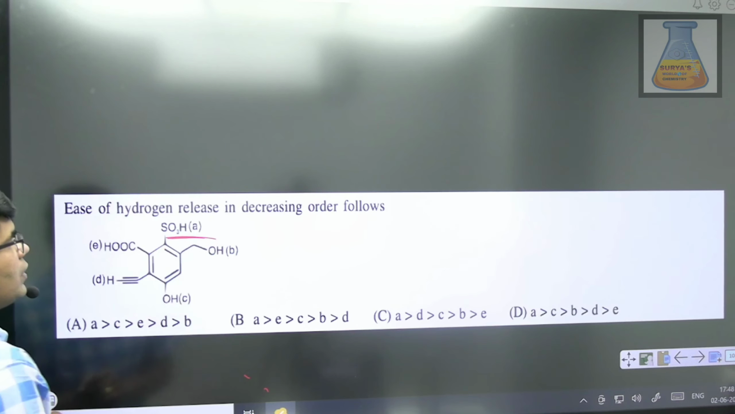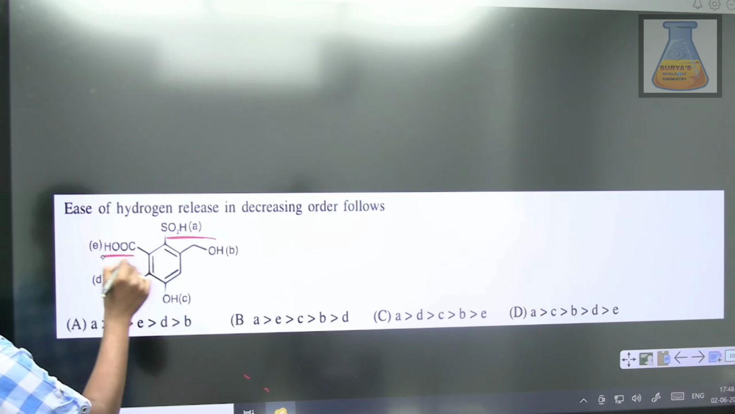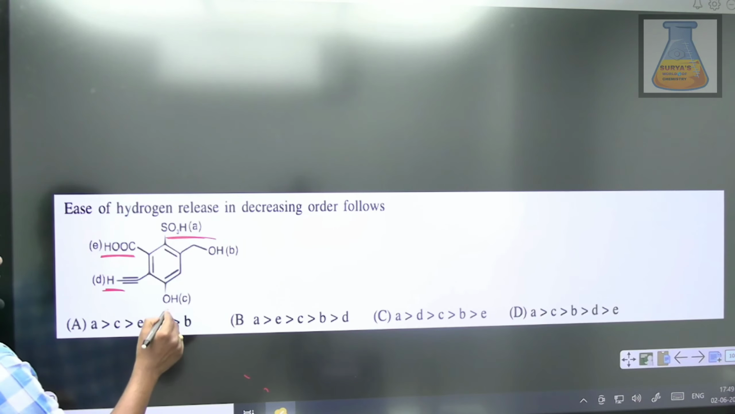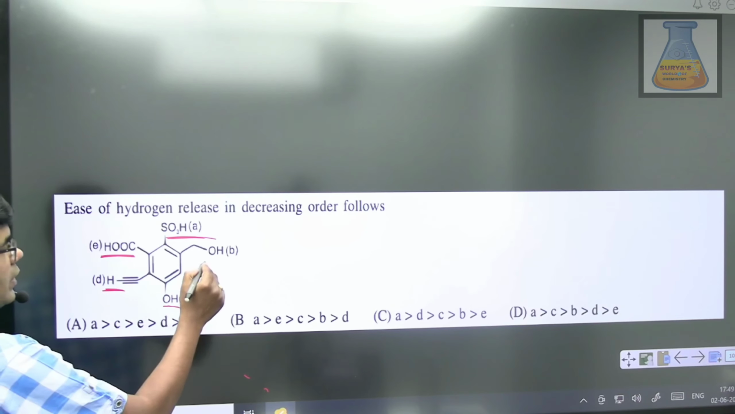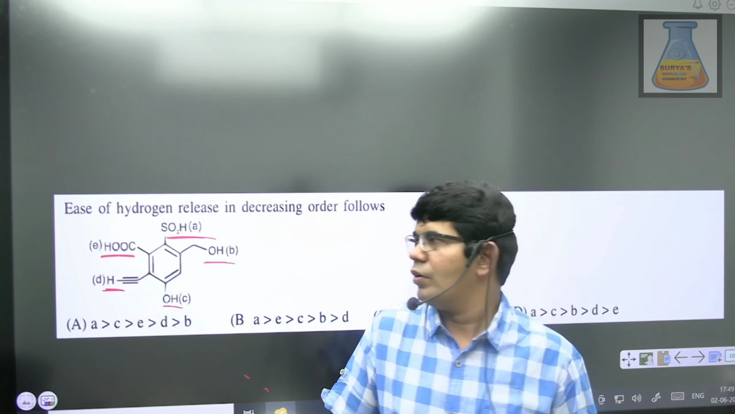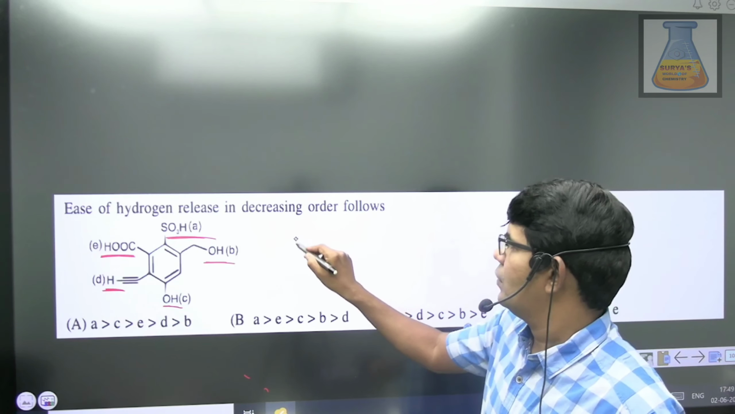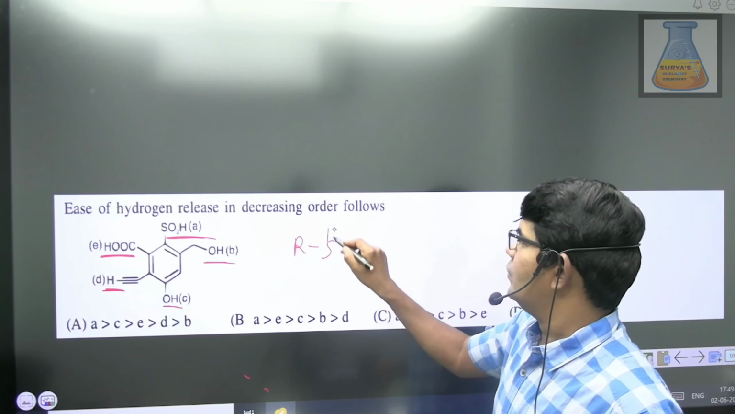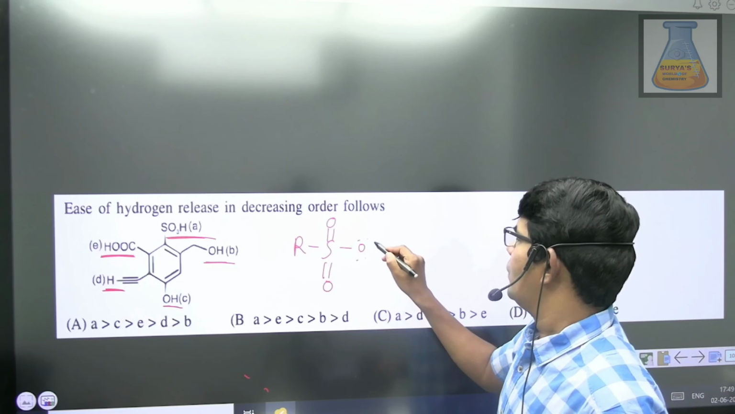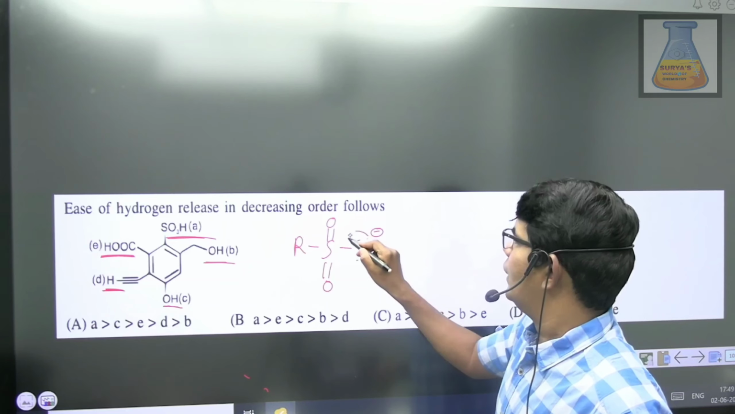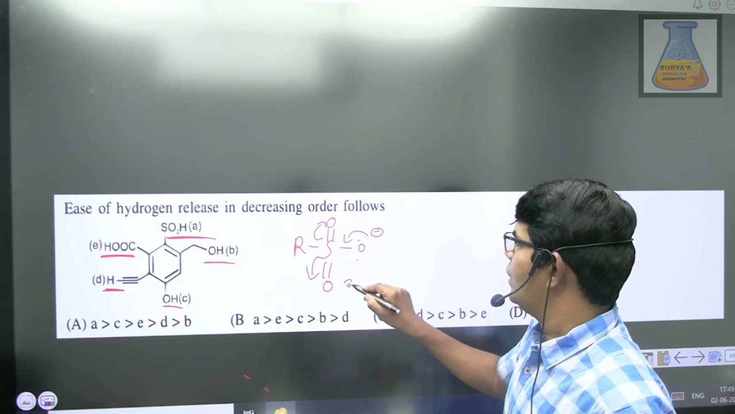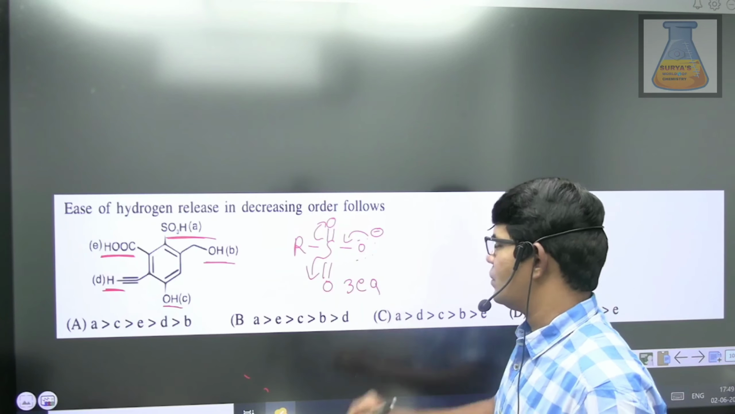Ease of hydrogen release in decreasing order. SO3H, sulfonic acid you have, carboxylic acid you have, acetylene hydrogen, you have phenol as well as alcohol. What will be the acidic strength order, guys? Sulfonic acid is a strong acid. Why? Because on releasing H plus ion, it can give you equally contributing resonating structures. How many? 3 equally contributing resonating structures.